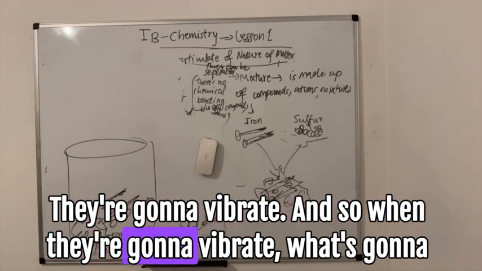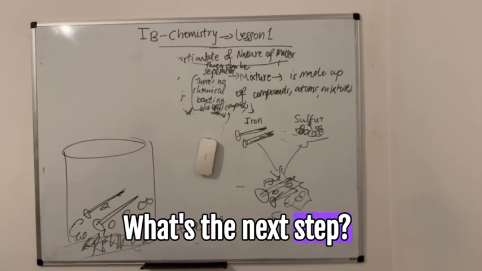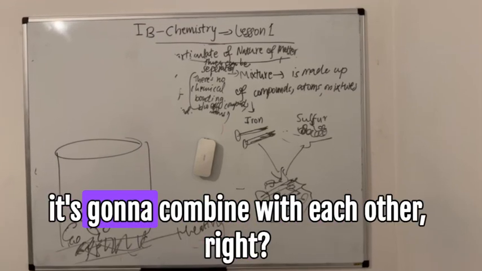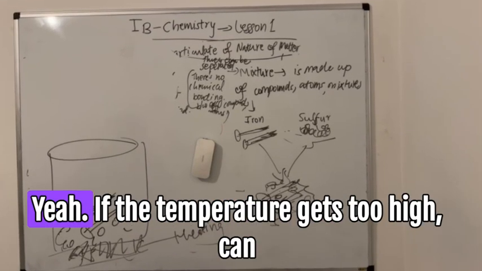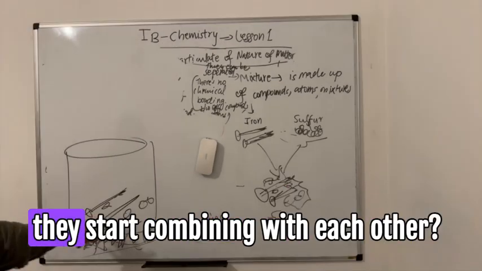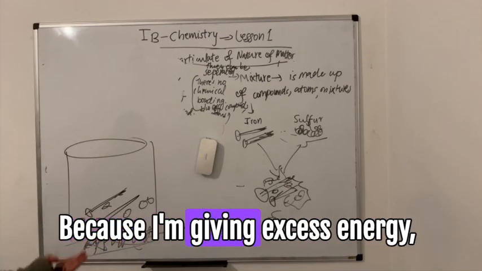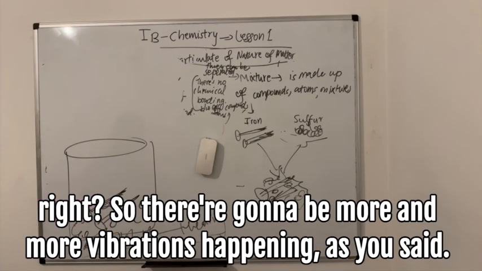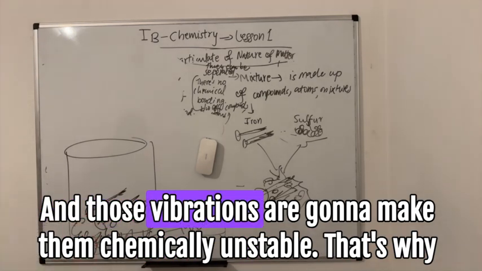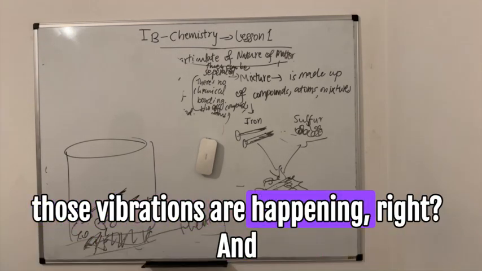And so when they're going to vibrate, what's going to happen? What's the next step? It's going to melt or it's going to combine with each other, right? Yeah. If the temperature gets too high, they start combining with each other because I'm giving excess energy, right? So there are going to be more and more vibrations happening, as you said, and those vibrations are going to make them chemically unstable. That's why those vibrations are happening, right?